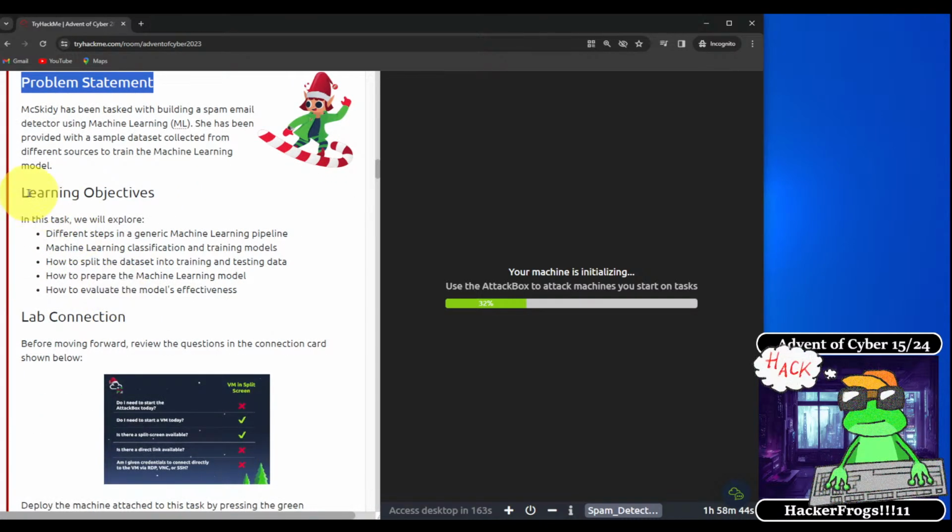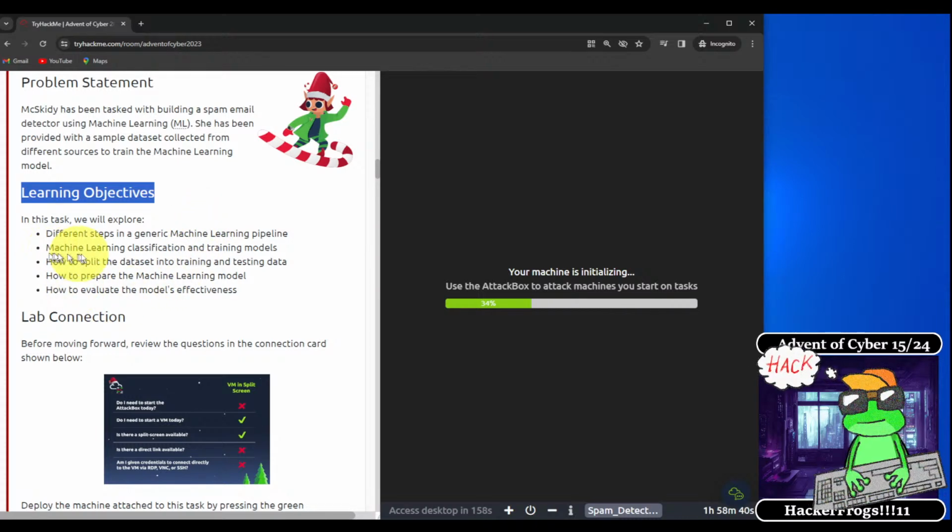So what are we going to be learning today? Our learning objectives for the day are, in this task, we'll explore different steps in a generic machine learning pipeline, machine learning classification and training models, how to split the dataset into training and testing data, how to prepare the machine learning model, and how to evaluate the model's effectiveness.